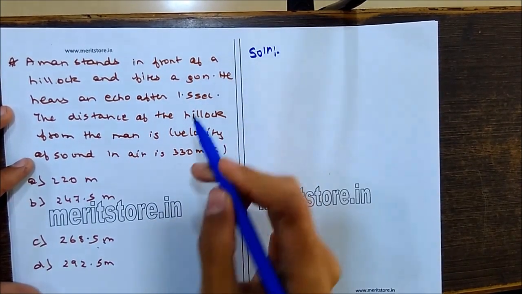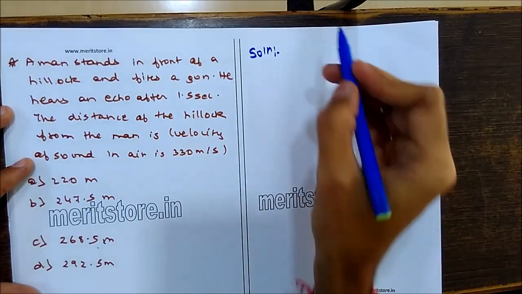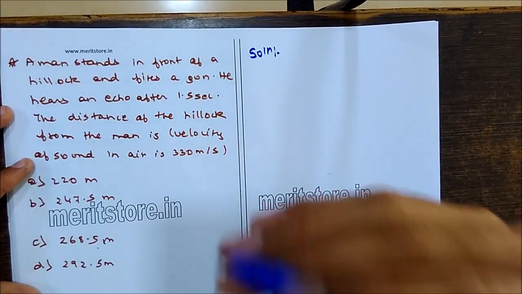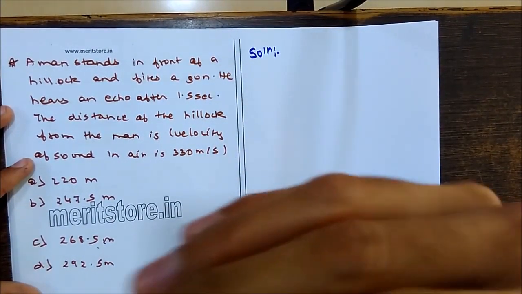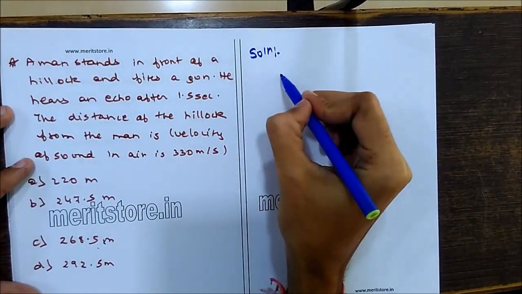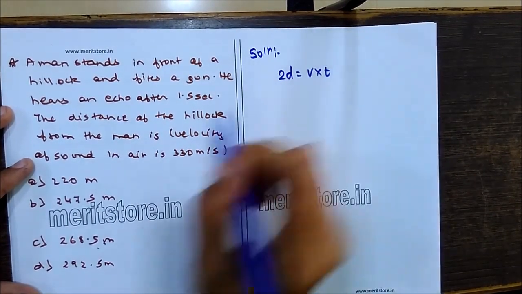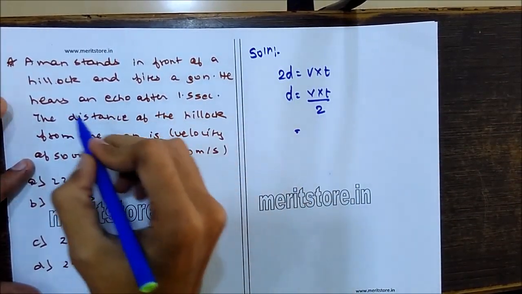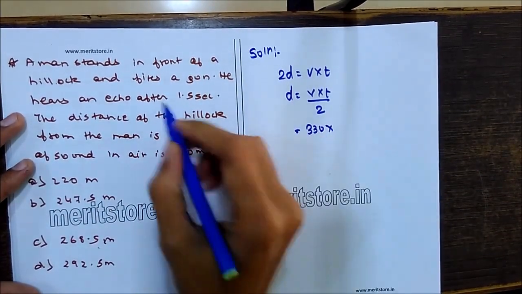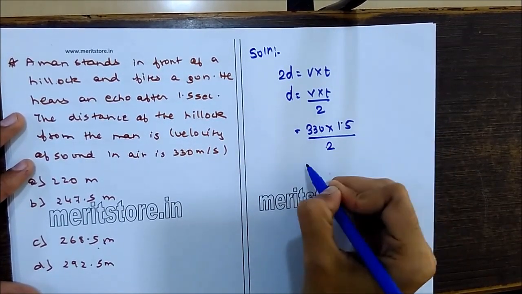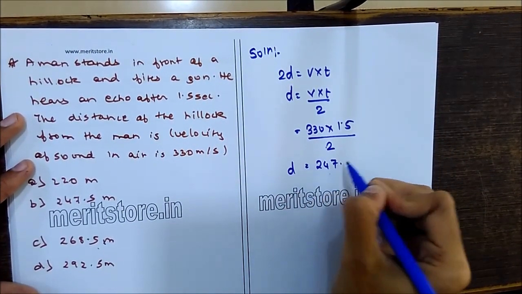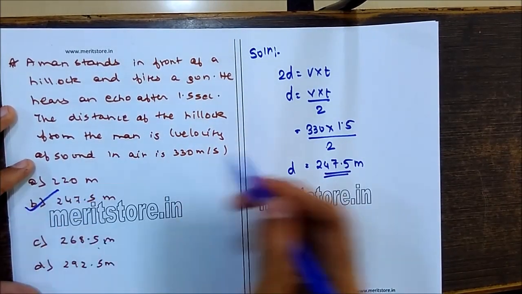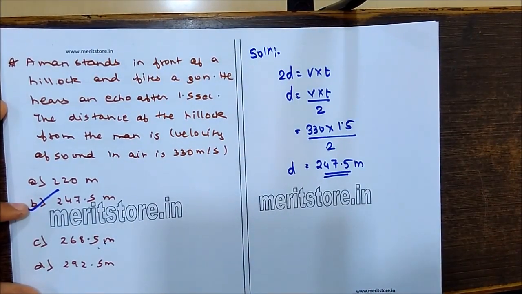Solution. Suppose the distance between the man and the hillock is d. Then he will hear the echo once the sound hits the hillock and returns back to him. The distance will be 2d, which is equal to v into t. So d will be equal to velocity into time upon 2. Here the velocity is given to be 330 multiplied by time taken to hear the echo, 1.5, upon 2. The answer comes out to be 247.5 meters is the distance. So option B is the correct option, 247.5.